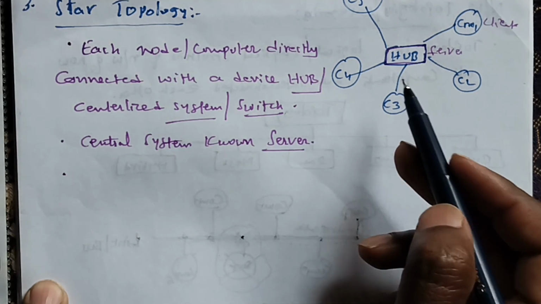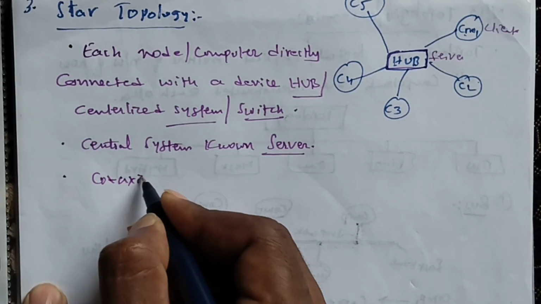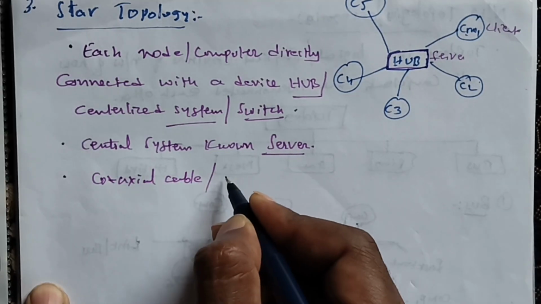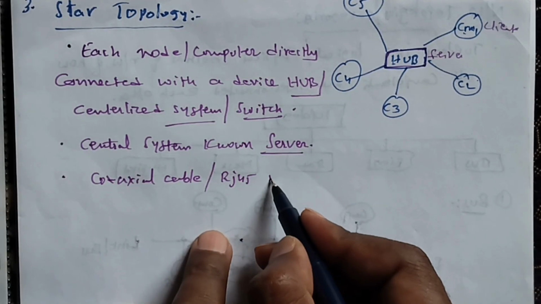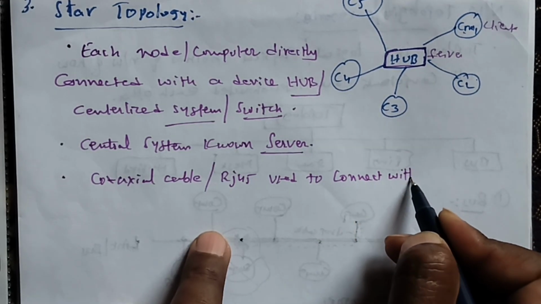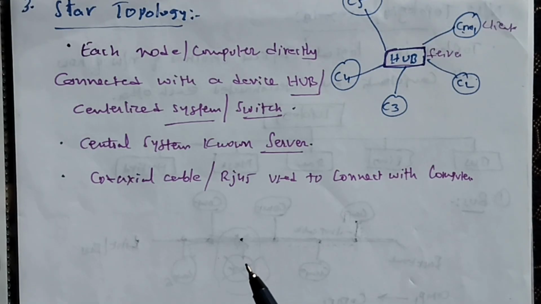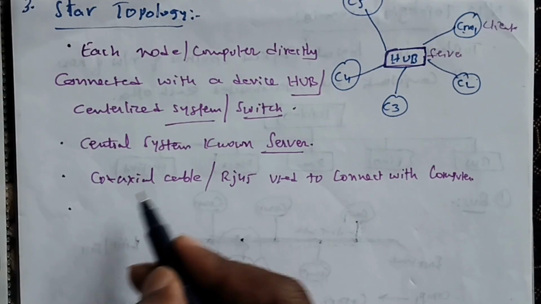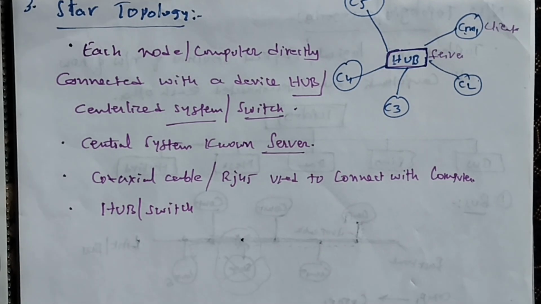Here, all these computers, computer 1, computer 2, will be connected with what? Coaxial cable or RJ45 cables are used to connect the computers. Here hubs or switches are mainly used as the connection devices in a physical star topology. Hub or switches are both used as centralized devices. The star topology is the most popular topology in network implementation.